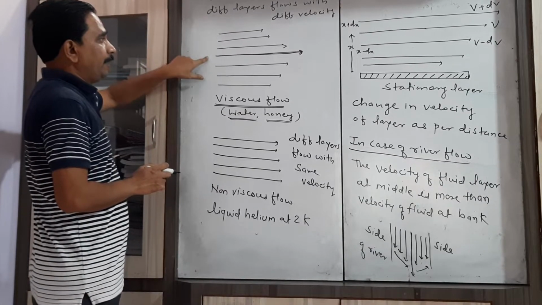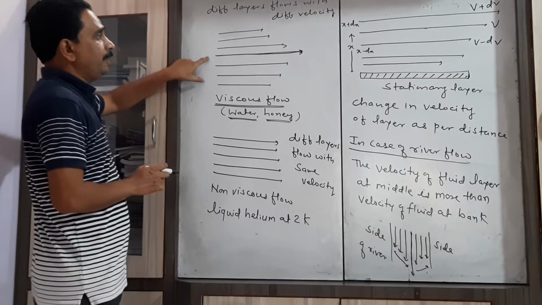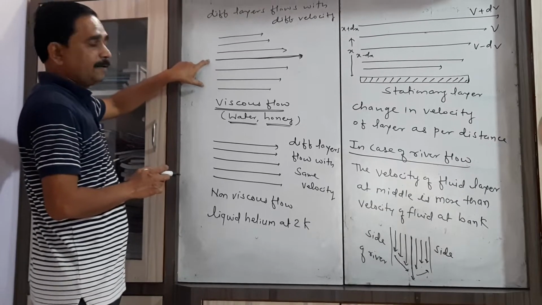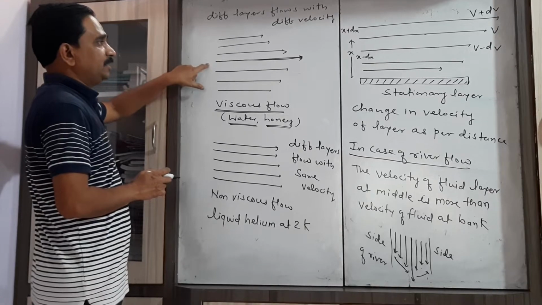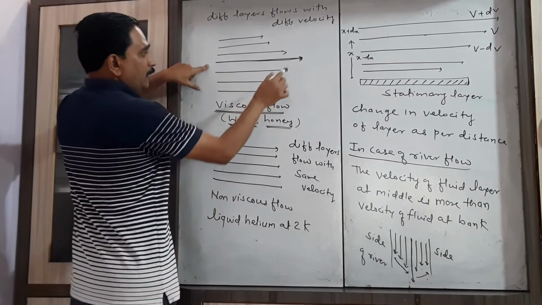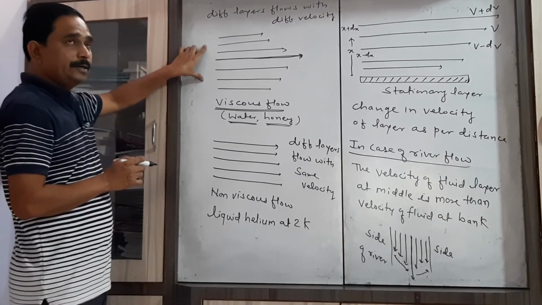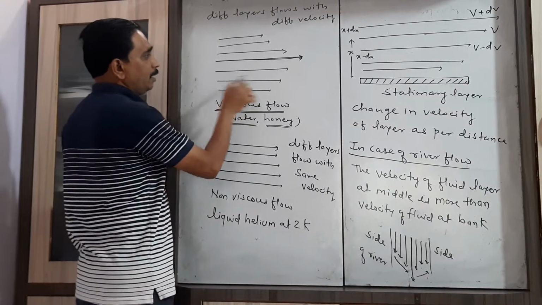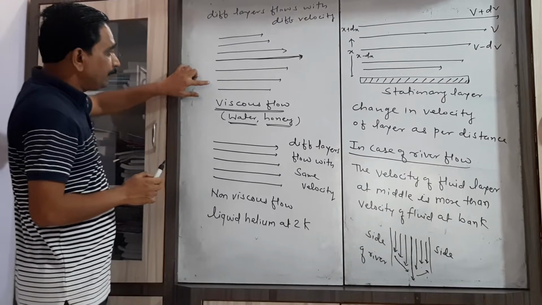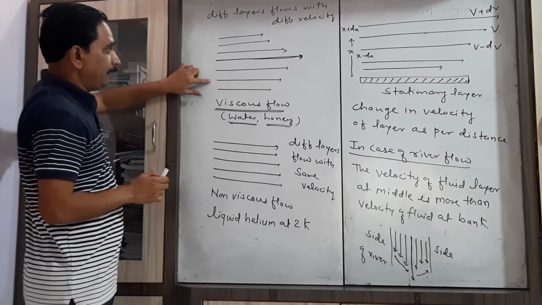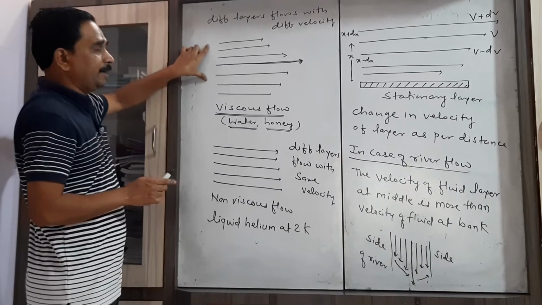It means the velocity of a fluid layer which is at the center is maximum, and its velocity goes on decreasing on both sides. I draw here the parallel lines to show the different motion of the different layers.